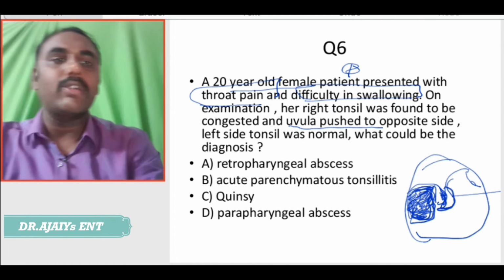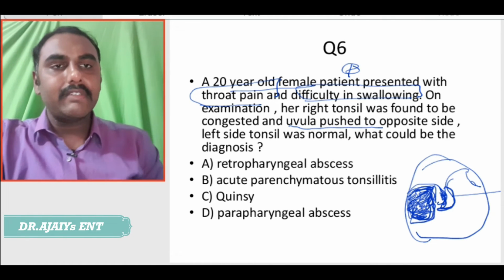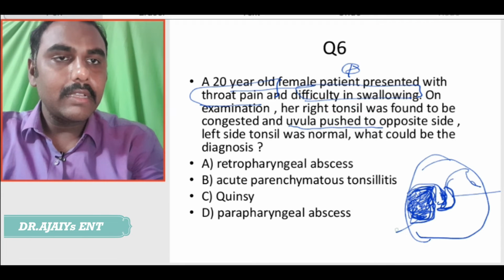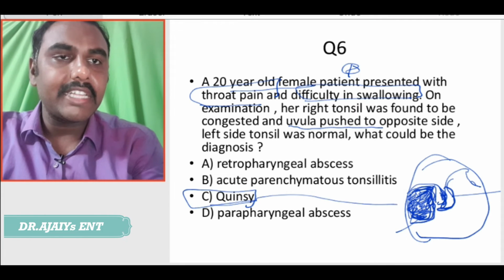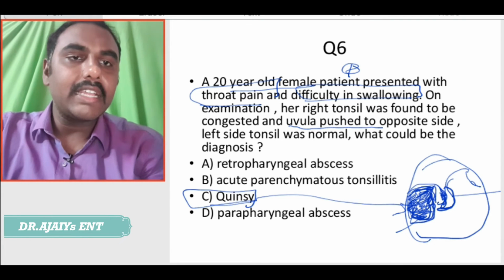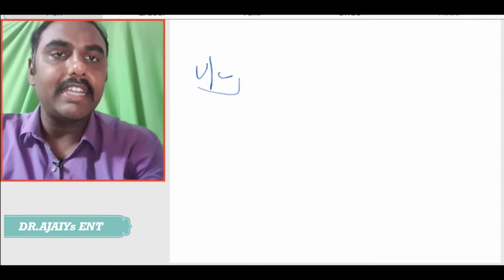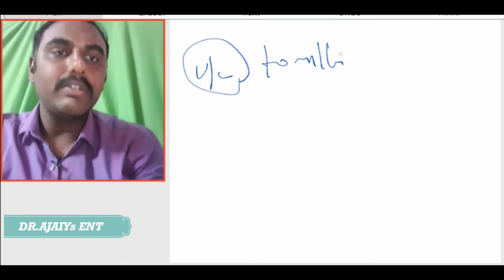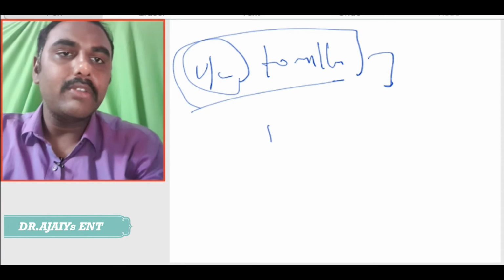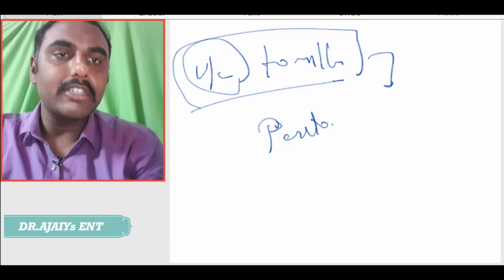What is the condition I have drawn now? The quinsy, peritonsillar abscess or quinsy. So, what are the conditions which can produce unilateral tonsillar enlargement? Unilateral tonsillar enlargement, we need to have in mind a peritonsillar abscess.